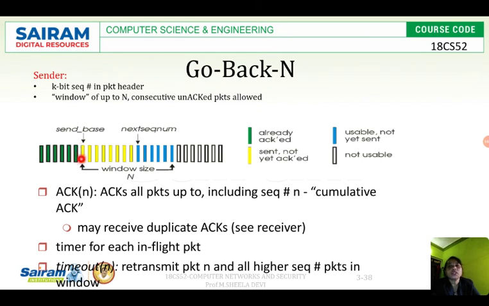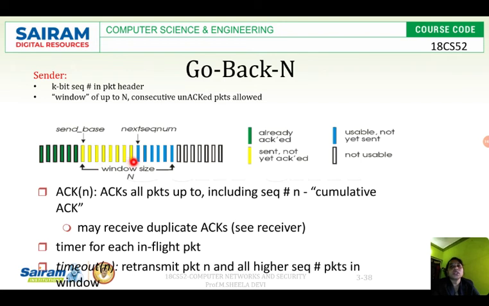See here, in this diagram, if I get the acknowledgement for packet 0, the first packet, then it should be turned to green and I will move the base to the second packet. If I get the acknowledgement for the second packet, then it will change color to green and I will increment the pointer to this third packet. If I get the acknowledgement for this, then I will increment the base to here. So like that it will move.